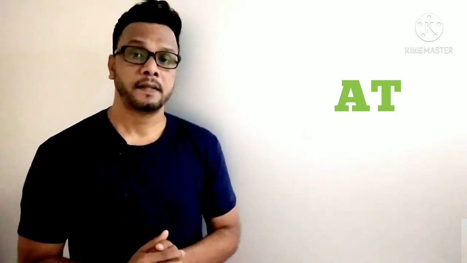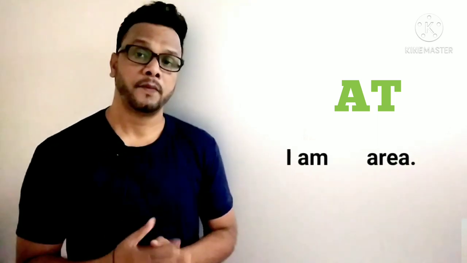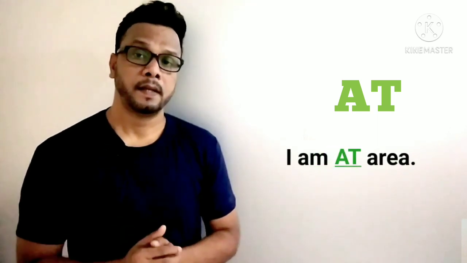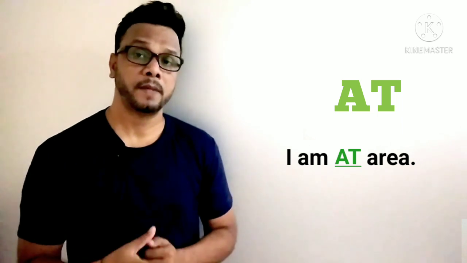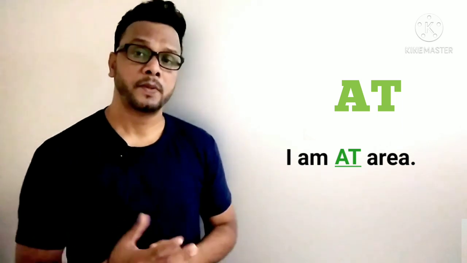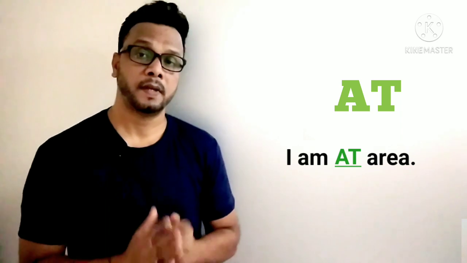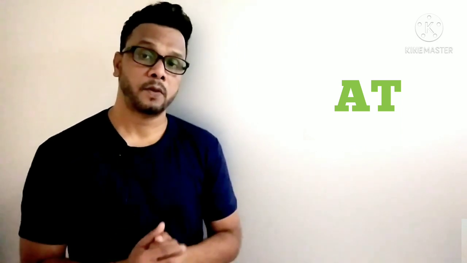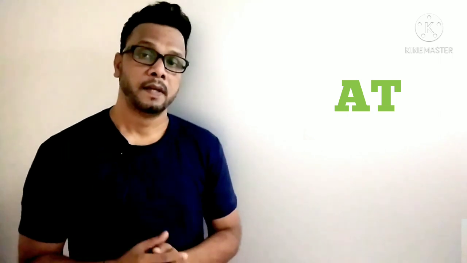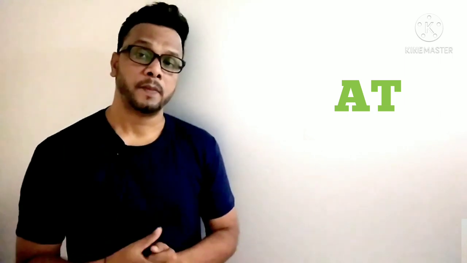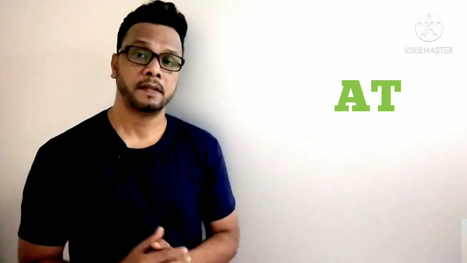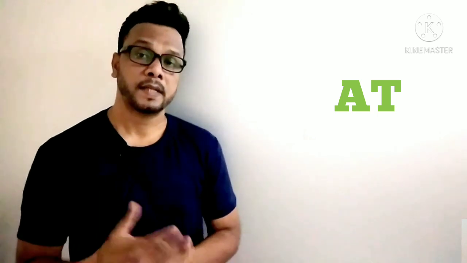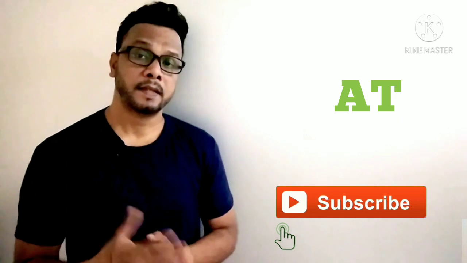The next sentence: as I told you, for the country we have to use "in", for the city we have to use "in", but guys, whenever you are talking about an area, then you have to use "at", not "in". For example, I am at Adarsh Nagar. Adarsh Nagar is an area in Delhi city, so you have to use "at". So guys, these are the uses of "at". I have told you a few sentences, you can make many more, just get the concept. This is really very useful.